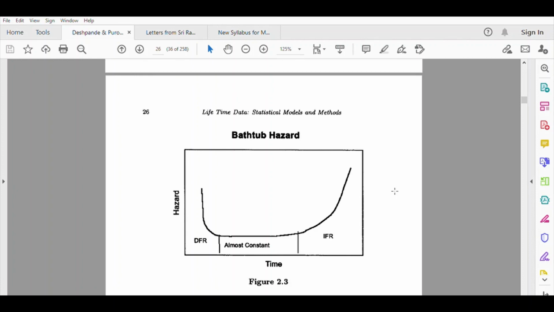So what else is there? Are there other distributions? Are there other living beings who have a similar hazard rate? That you should find out.